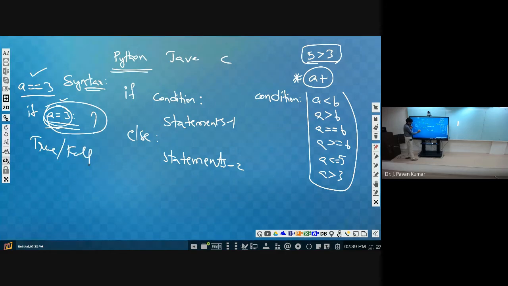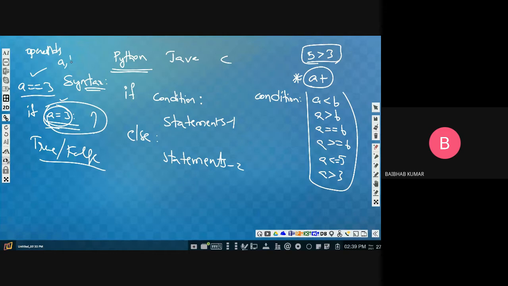So that such kind of combination can be used. So in general, we can use either operands. Excuse me, sir. Operands in the sense. Sir, a equals to 3 isn't allowed, sir, because we are assigning the value for a. We are not checking the condition.